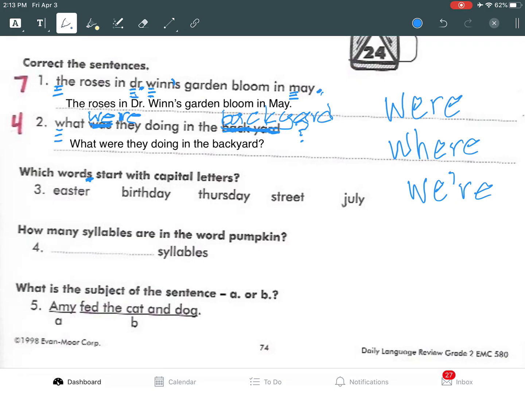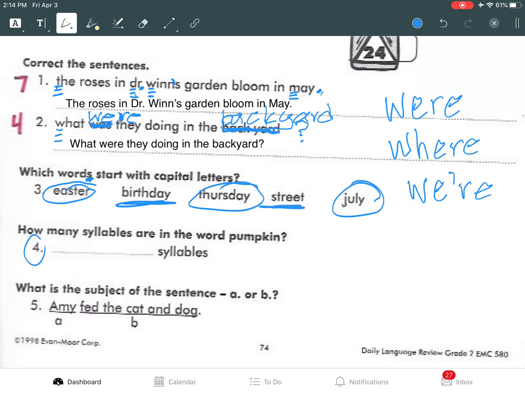All right, there is Easter, birthday, Thursday, street, and July. All right, so there are 3 of them. Easter should be capitalized because it's a holiday. Thursday should be capitalized because it's a day of the week. July should be capitalized because it is a month. Now, street, if it was like Elm Street, it would be capitalized. But if it's just the word street, it is not capitalized. All right, so Easter, Thursday, and July are proper nouns. And birthday and street are common nouns.